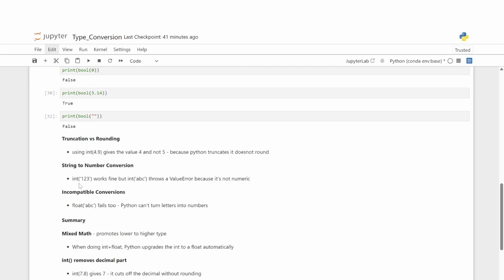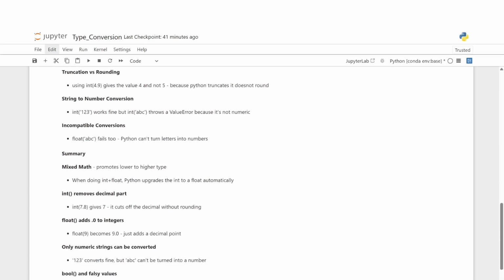If we give int of string 123, it works fine. But if we give int of string ABC, it throws a value error because ABC is not numeric. Next is incompatible conversions. Float of ABC fails too. Python cannot turn letters into numbers.